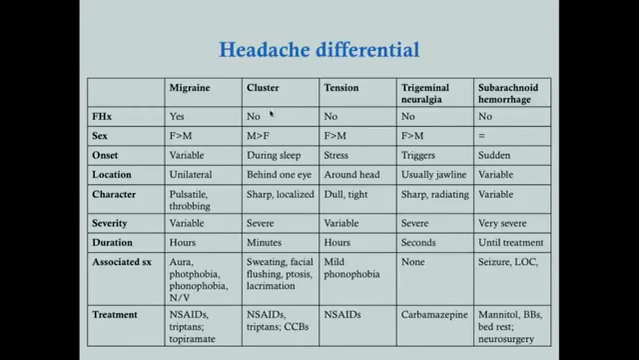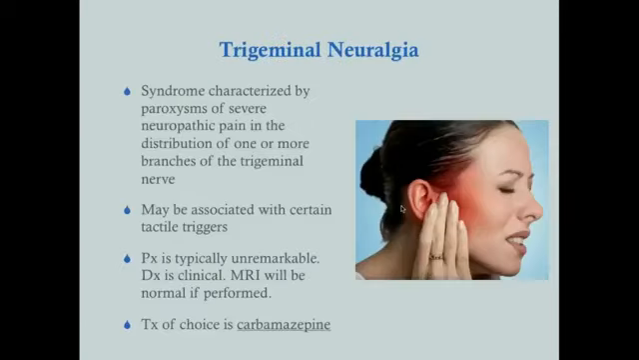Differentiating migraine and cluster headaches can be a little bit harder, but just remember that migraine headaches a lot of times have an aura. There's nausea and vomiting, photophobia, phonophobia, whereas with cluster headaches, you get more of those autonomic signs like sweating, lacrimation, and flushing.